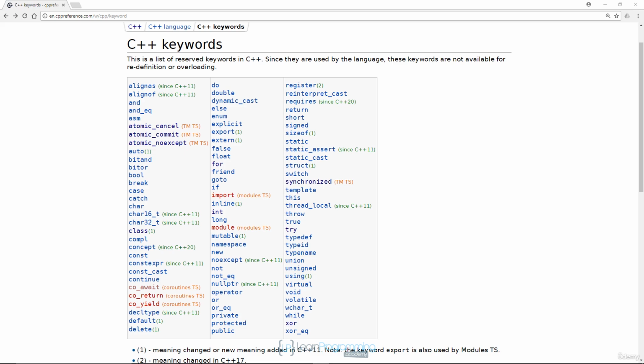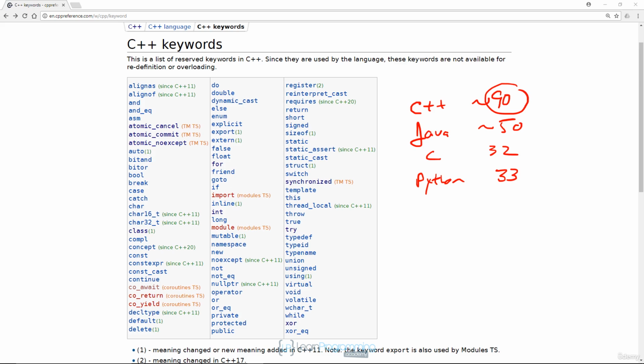In a browser, I've opened up a web page for cppreference.com that lists the C++ keywords. Without a frame of reference, it's difficult to know that this is a lot of keywords. There are around 90 keywords in C++. Java has around 50. C has 32, and Python has 33. 90 is a lot of keywords. Now, in general, the more keywords that a language has, the more complex the programming language grammar.